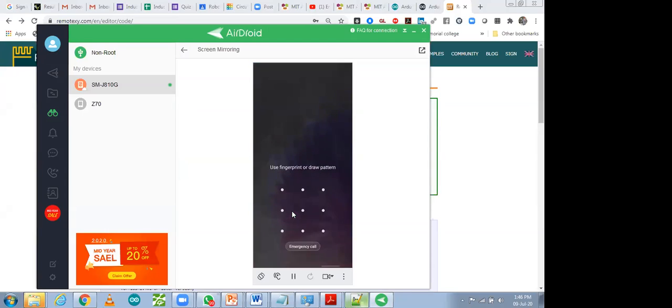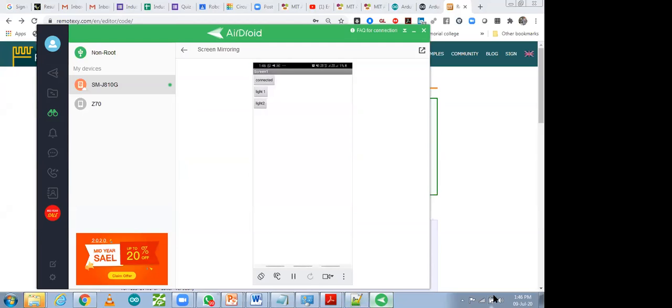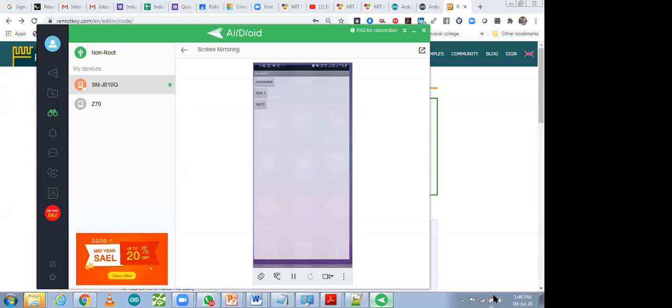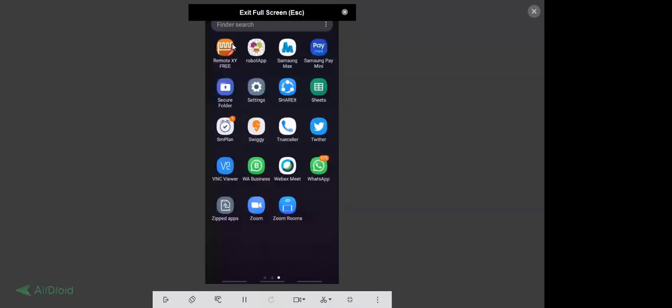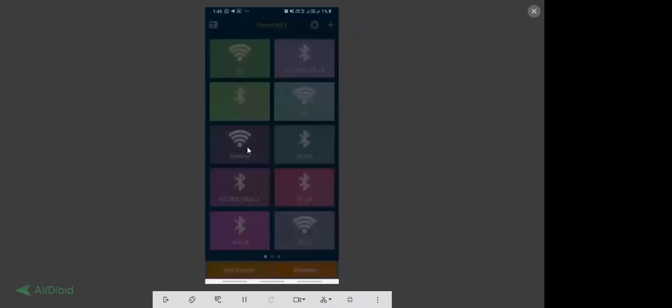That is very simple. No need to do too much. No need to make any app or anything. Over there, I have installed my Remote XY app from Play Store. This one is my Remote XY app, which you will be able to see over here. Click over here. After that, you will be able to open the user interface like this.